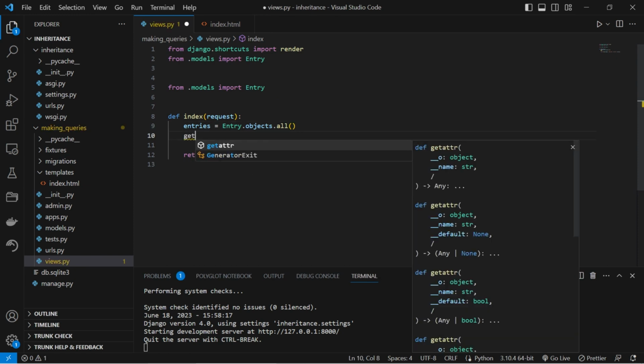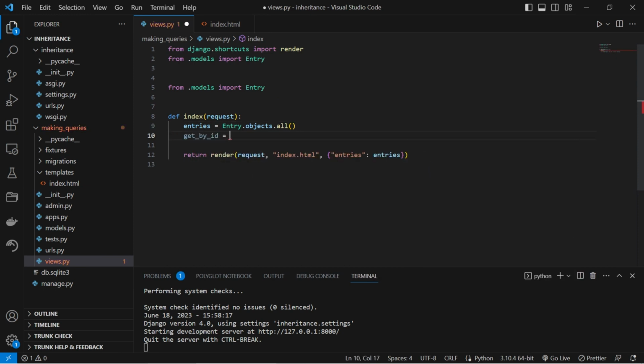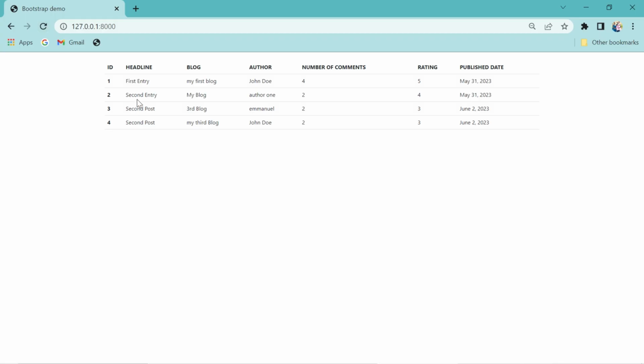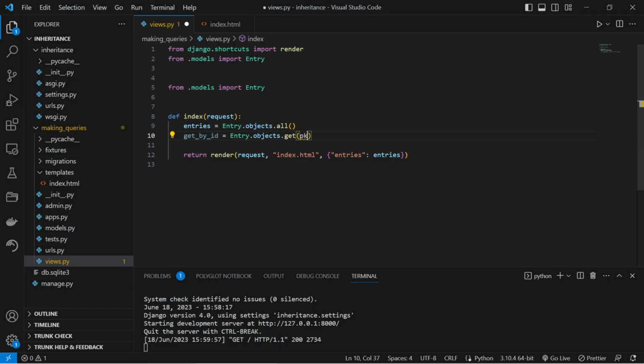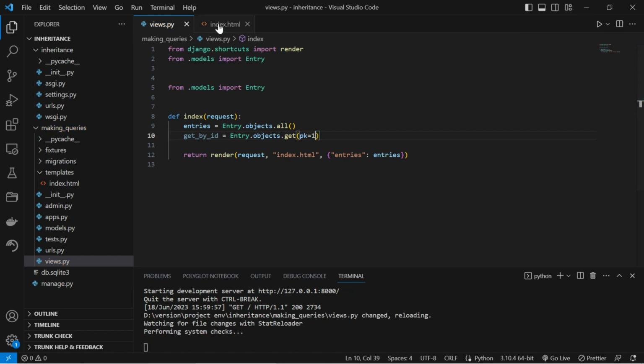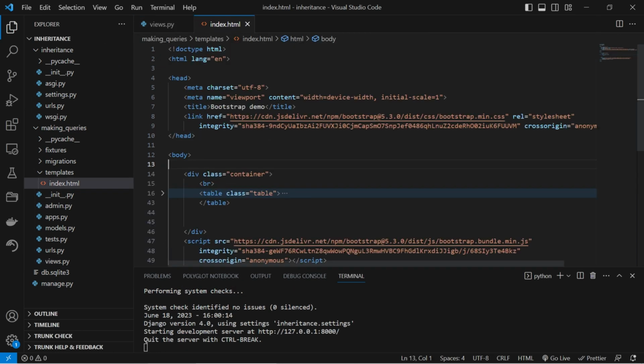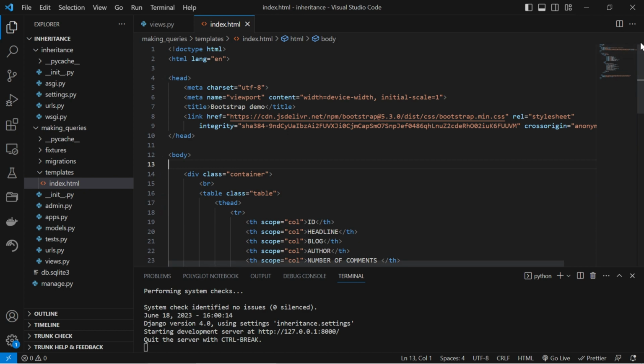Now, let's use the get method on the Entry model's manager. The get method will retrieve a single entry object from the database where the primary key must be equal to 1. Now, it's time to set up the index.html template appropriately by duplicating this table again.